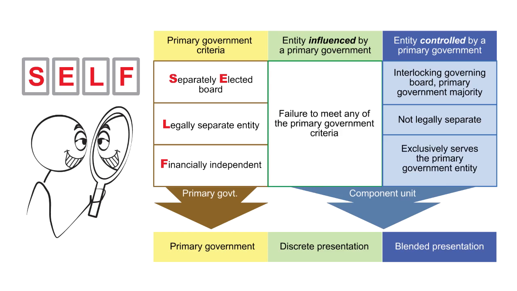So if it's influenced, it's discretionary, it's discrete. If it's controlled, then the component unit is blended in. And that's the fundamentals of how we have to distinguish. Is it a primary government? And if it's a component, is it discrete because it's only influenced? Or is it blended because it's controlled?